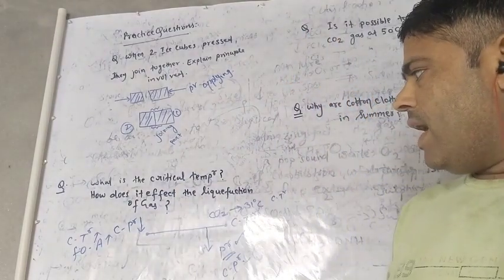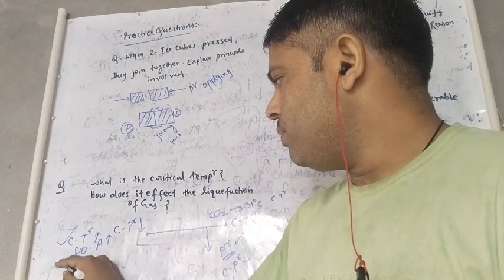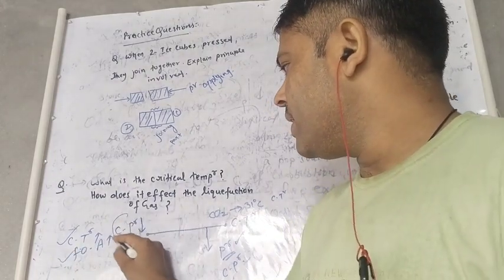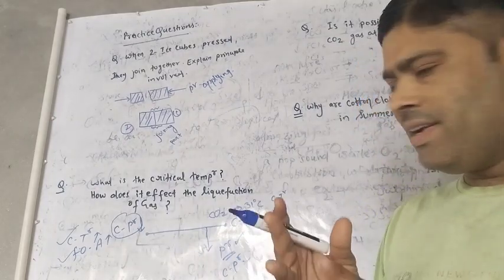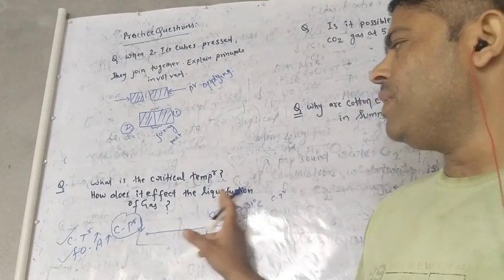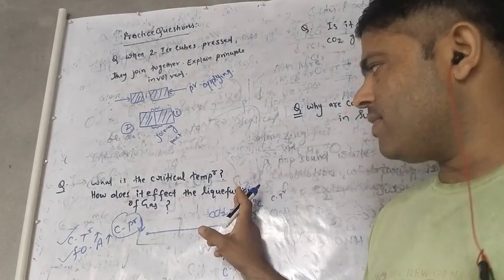That means the higher the critical temperature, the higher the force of attraction, the lower the critical pressure, and the easier the liquefaction of the gas.